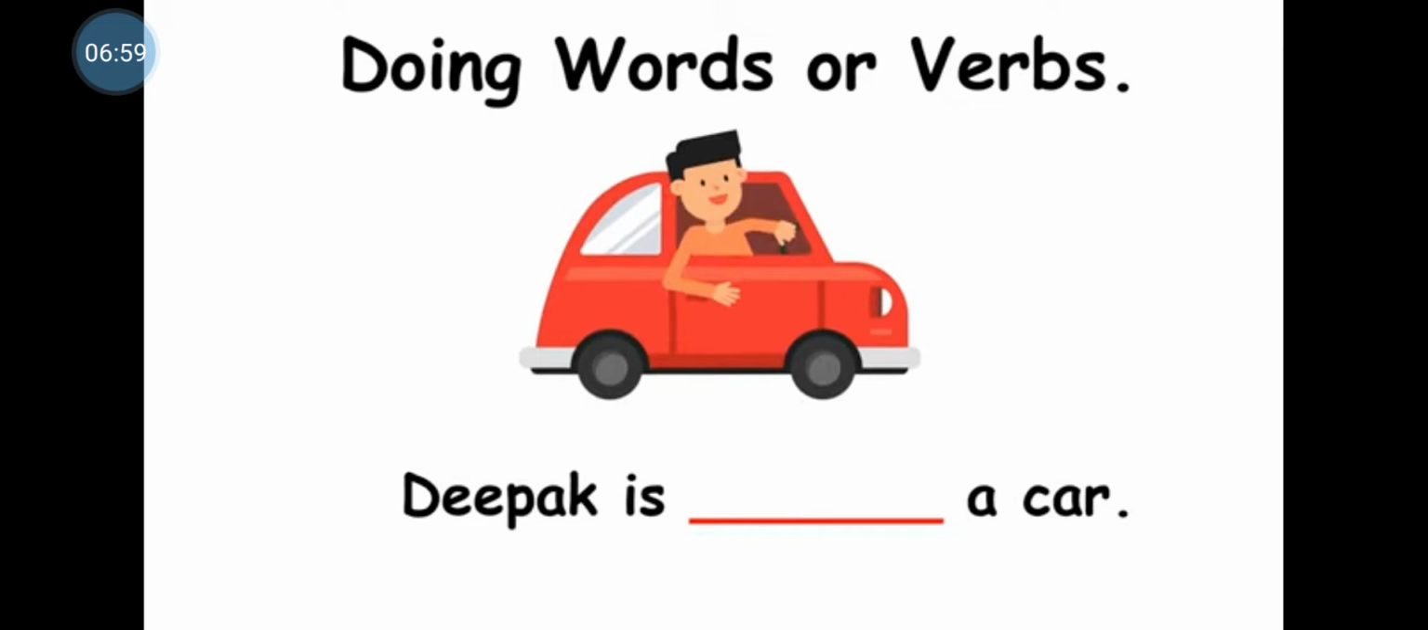Children, now let us solve an exercise. Fill in the blank with a correct verb. Deepak is dash a car. What is Deepak doing here? Yes, correct. Deepak is driving a car. So, driving is the doing word or a verb here.